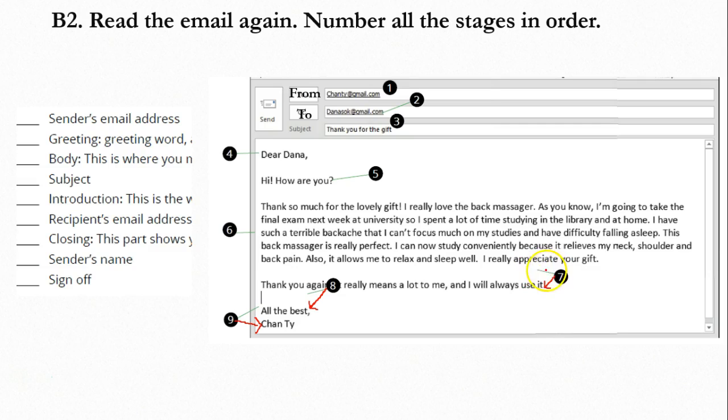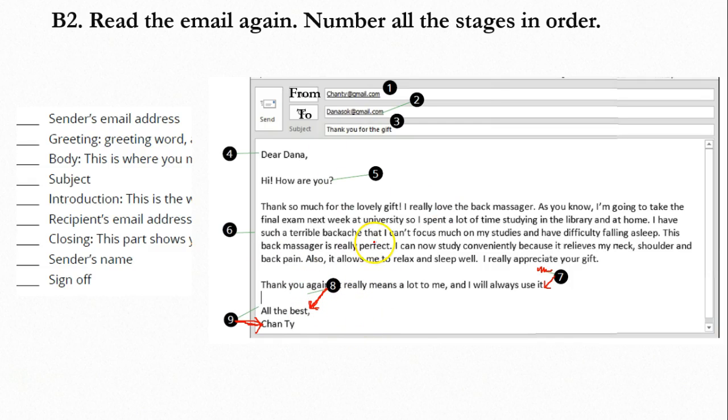So it is not in here. You have to draw a line in this sentence. It is number 7, and then "All the best" here is the line for number 8, and "Chanti" here is the line for number 9. Okay, I want you to change this first.